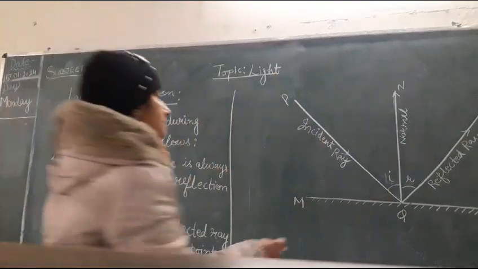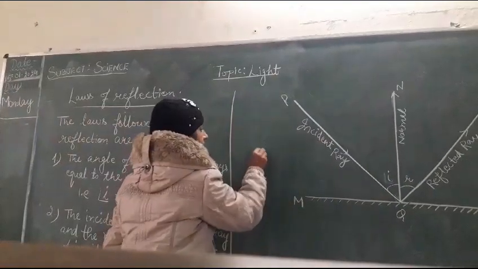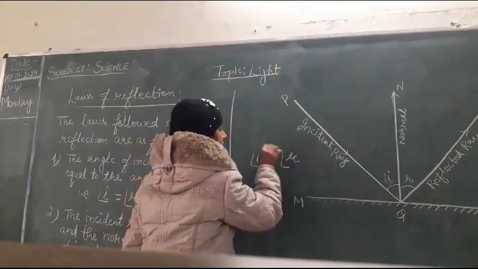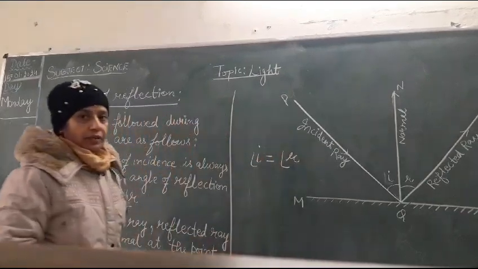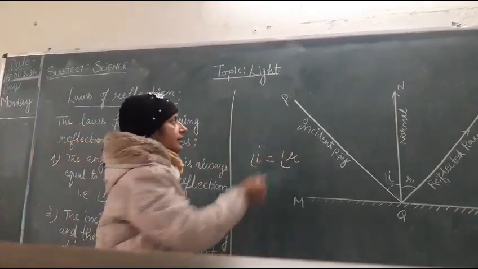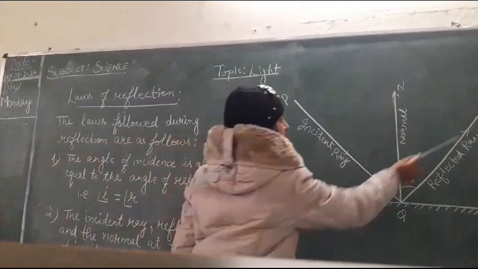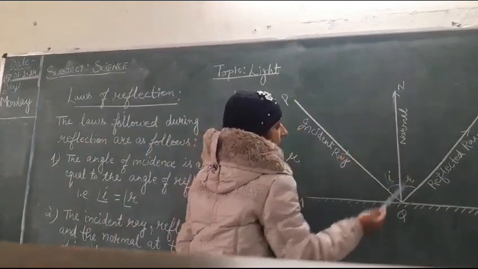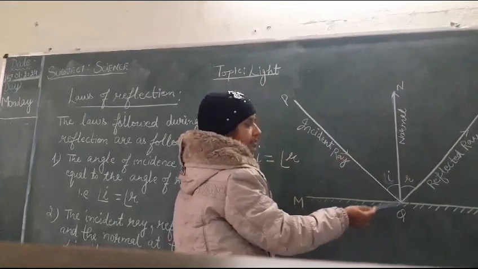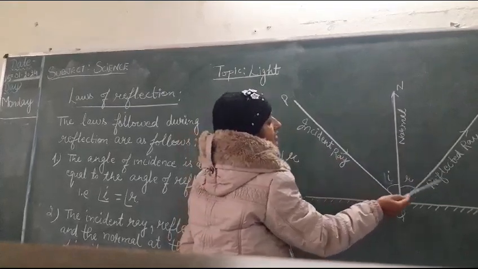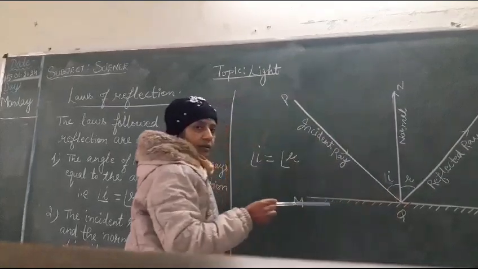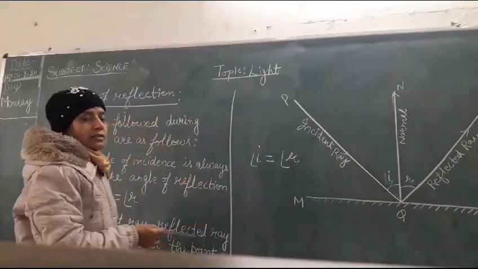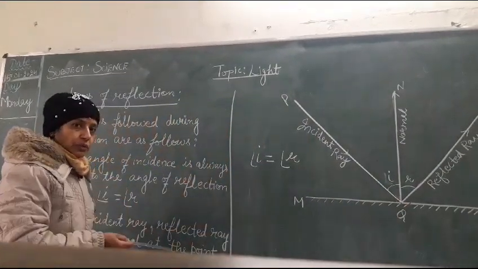These two angles will always remain the same. This is the first law, and the second law states that this incident ray, this reflected ray and the normal drawn at the point of incidence all lie in the same plane. I hope these two laws of reflection are very clear to you.